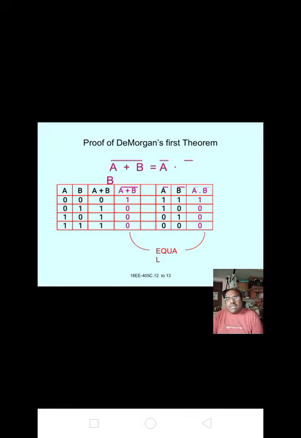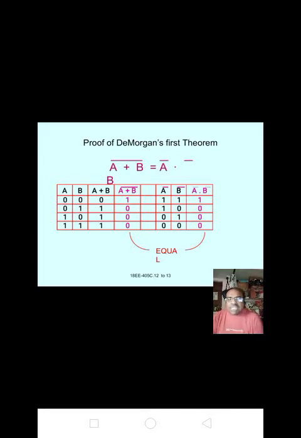If we take 0 0 as the input, A plus B is equal to 0. For 0 1 it is 1, for 1 0 it is 1, for 1 1 it is 1. For A plus B whole bar we get the complement: 0 gives 1, 1 gives 0, 1 gives 0 and 1 gives 0.